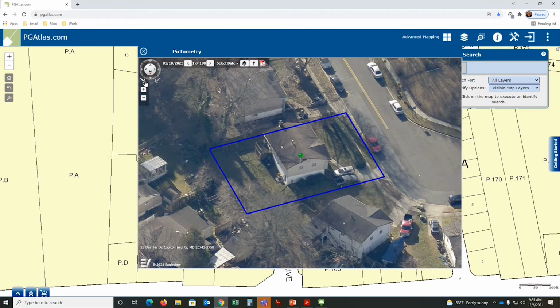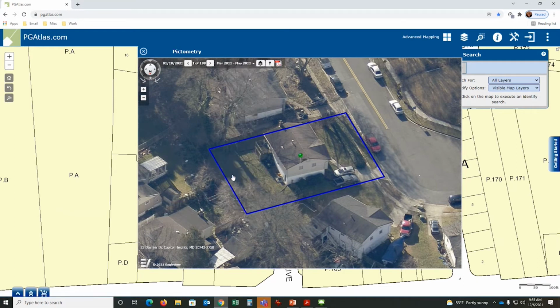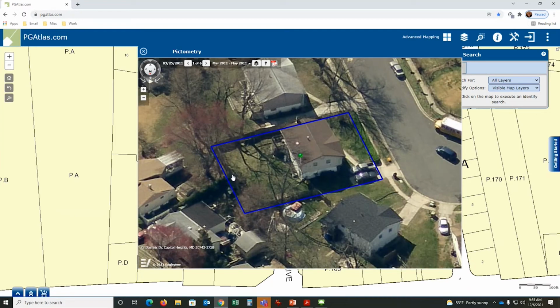And what also is nice about it is you can adjust the date. Let's say you want to see what that property looked like in 2011. So you can see how important this is to public safety. It helps government agencies a lot, understanding what's going on in the property over time. Again, the public has access to it at no charge.